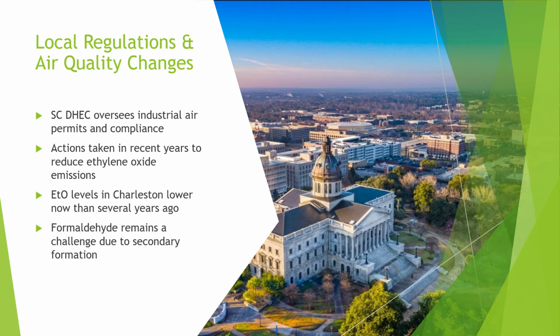In South Carolina, the Department of Health and Environmental Control manages industrial air permits and ensures facilities meet state and federal standards. In recent years, DHEC has taken steps to reduce ethylene oxide emissions, and the levels here in Charleston are now much lower than they were several years ago. However, formaldehyde remains a significant challenge, especially because much of it forms through chemical reactions in the atmosphere, which makes it harder to control directly. Still, steps are being taken to ensure that the levels in the air come down.